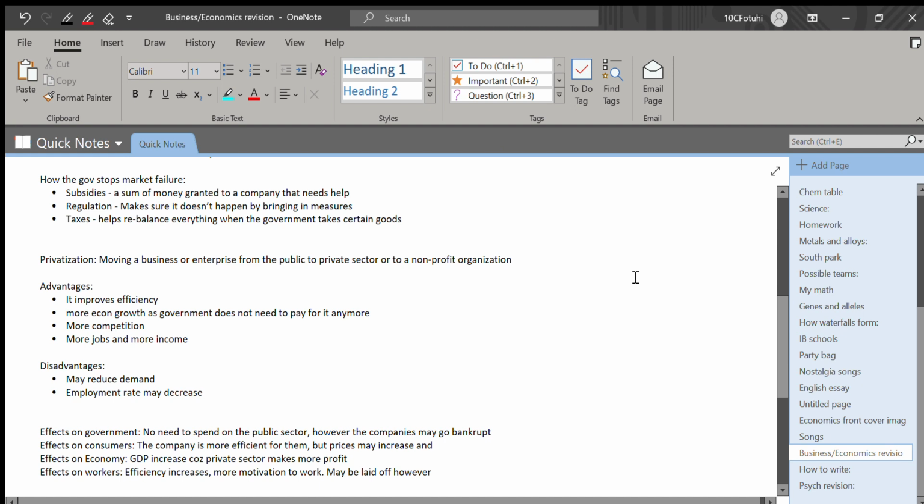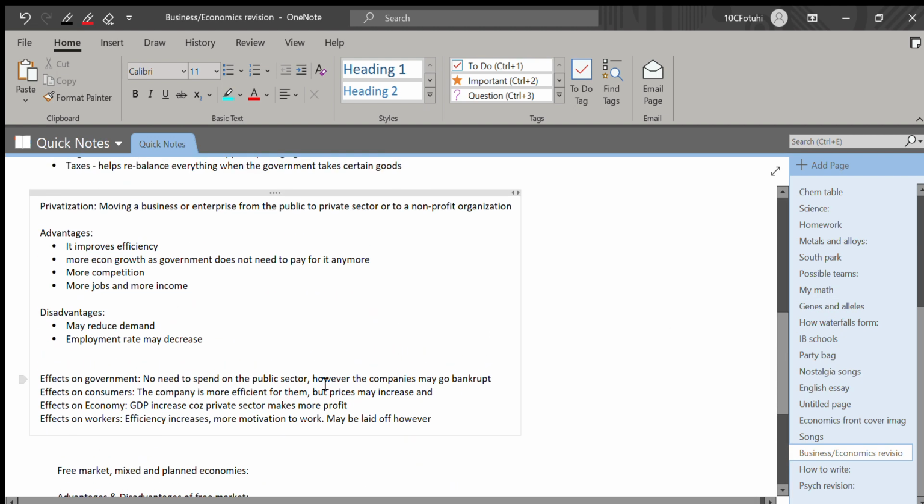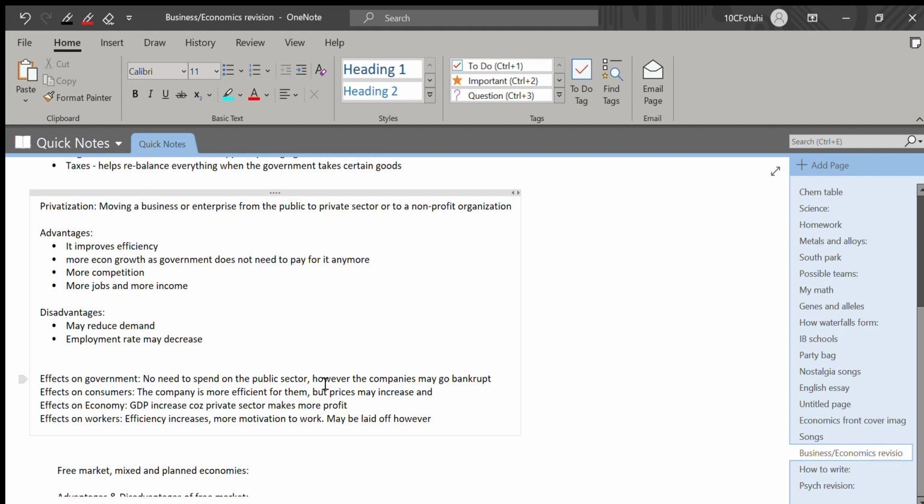However, some disadvantages is that it may reduce demand and employment rate may decrease, and some workers may get laid off. Now, for the effects on the government, there's no need to spend on the public sector, but the companies may go bankrupt if it is not managed correctly. For the effects on the consumers, the company is more efficient for them, but prices may increase.